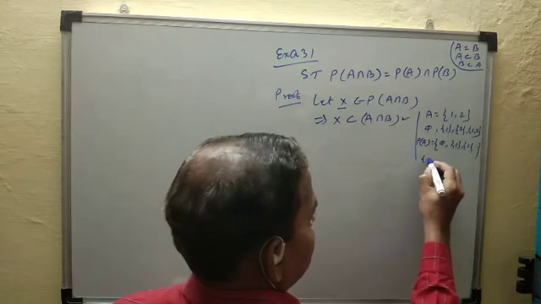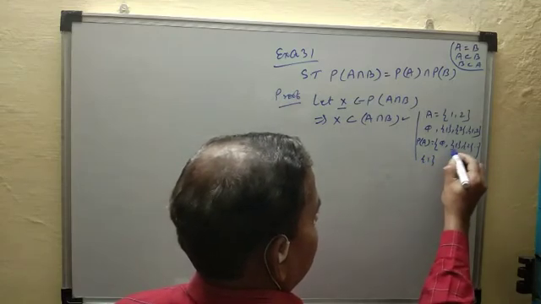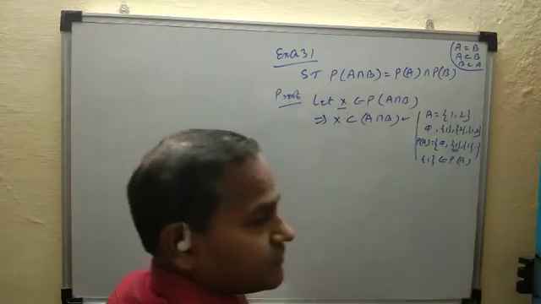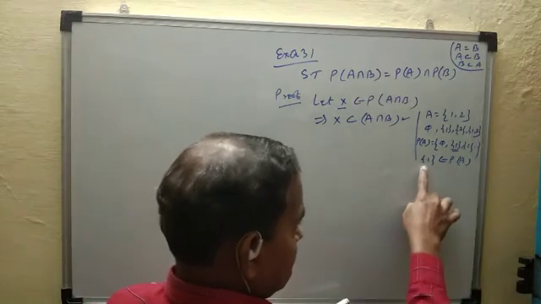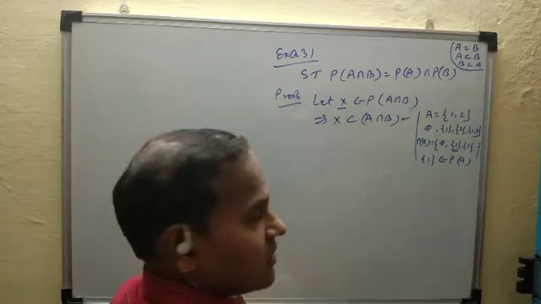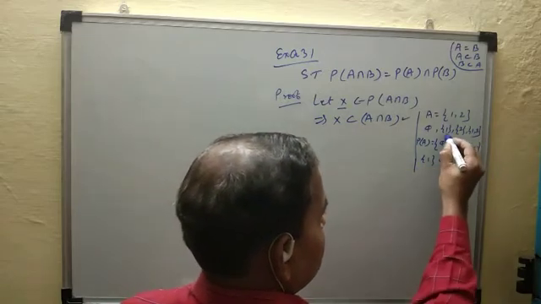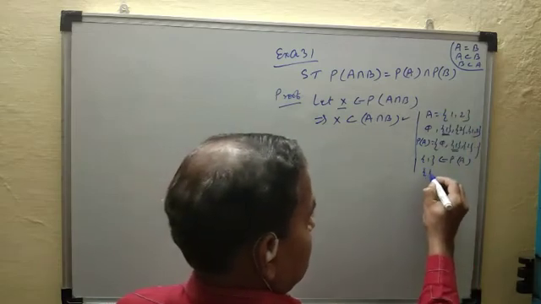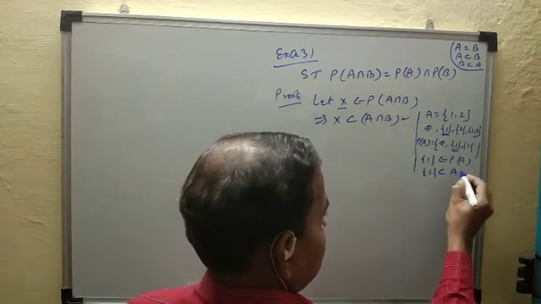And since this {1} belongs to the power set of A, this is an element of the power set of A, but this is a subset of A also, and this is a subset of A.